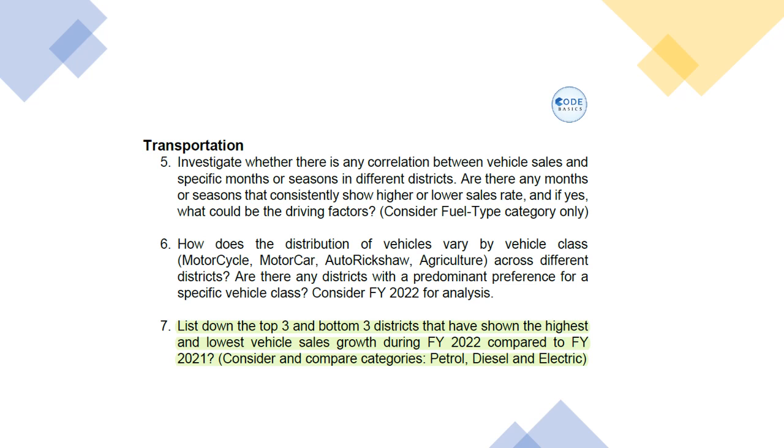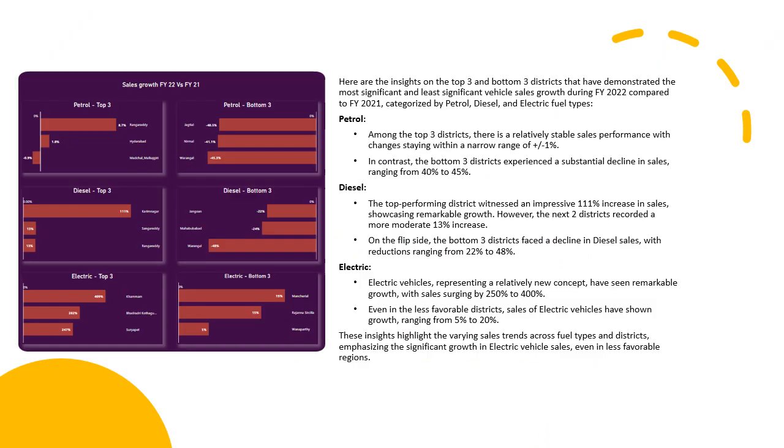List down the top 3 and bottom 3 districts that have shown highest and lowest vehicle sales during the year 2022 compared to the year 2021. Consider and compare the categories petrol, diesel, electric, etc. Here I have the top and bottom 3 districts for vehicle sales characterized by fuel type. Petrol. Among the top 3 districts, there is relatively stable sales performance with changes staying within a narrow range of plus or minus 1%. In contrast, the bottom 3 districts experience a substantial decline in sales ranging from 40 to 45%.